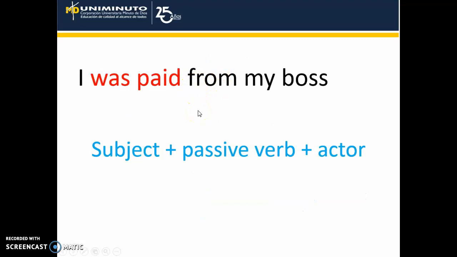Let's see another example. I was paid from my boss. As you can see here, you can see the subject, I, the passive verb was paid, and the actor, my boss. Was is the verb to be in past, and paid is the verb in participle.